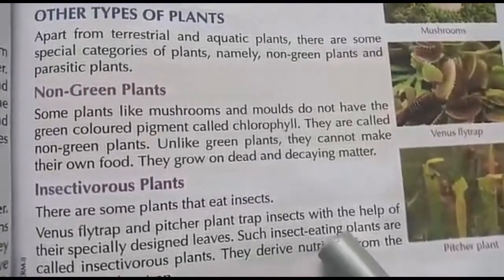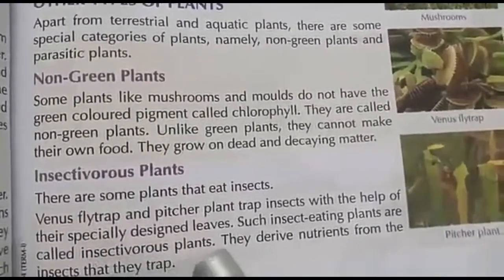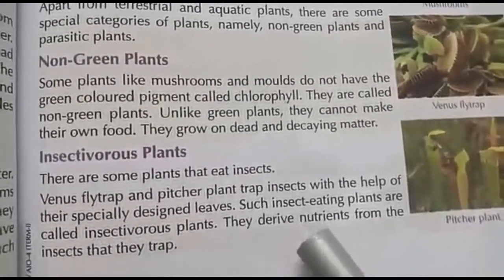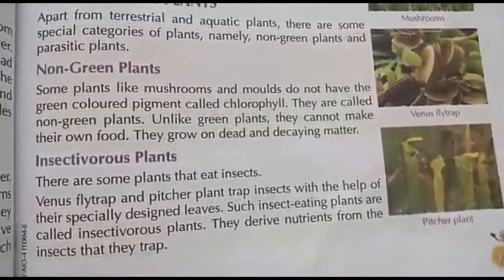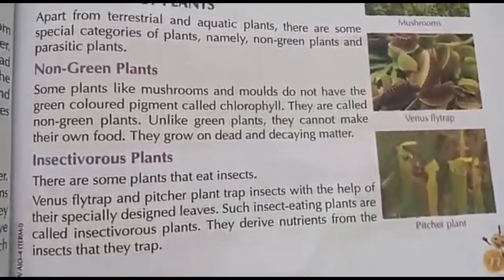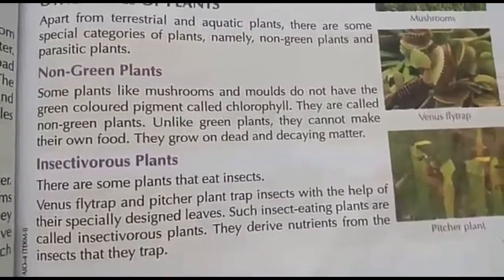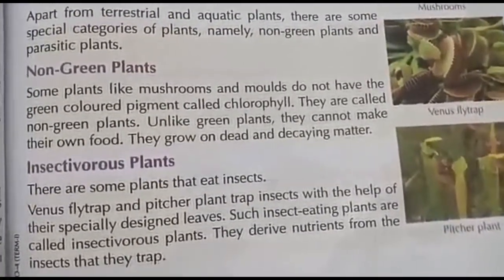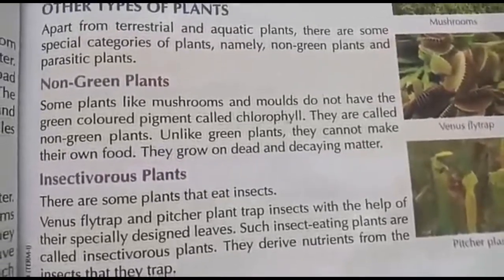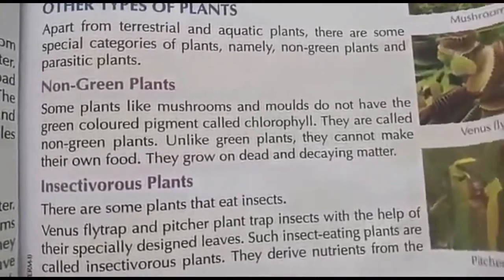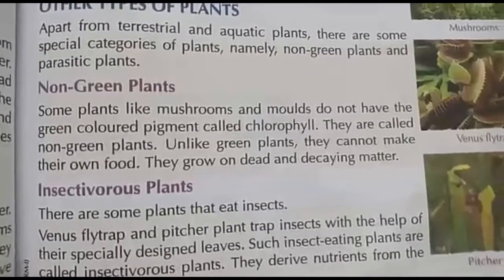Such insect-eating plants are called insectivorous plants. They derive nutrients from the insects that they trap. Some plants trap the insects, and with the insects they derive the nutrients for their growth. Such type of plants are called insectivorous plants.